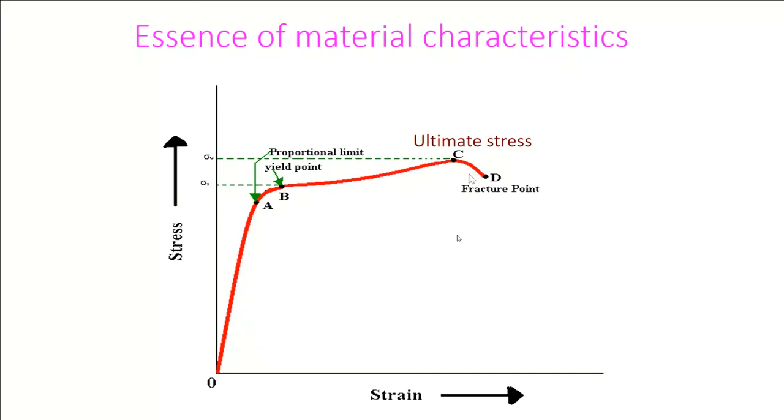We will come across this subsequently. Remember how to find ductility from a stress strain diagram. Ductility can be measured simply by measuring the horizontal distance between ultimate stress and fracture point. Ductility is the term just opposite to brittleness. A material could be brittle or a material could be ductile.